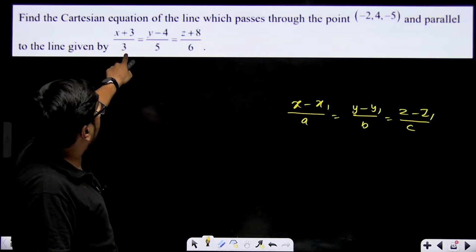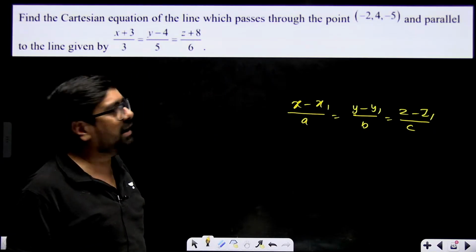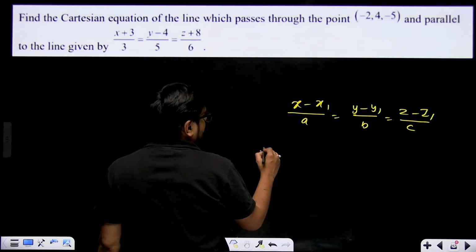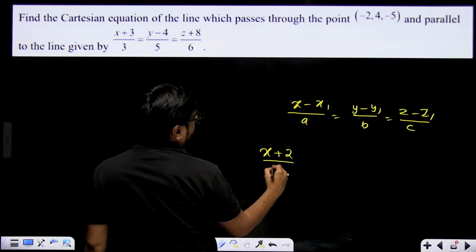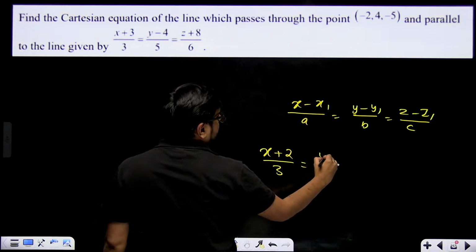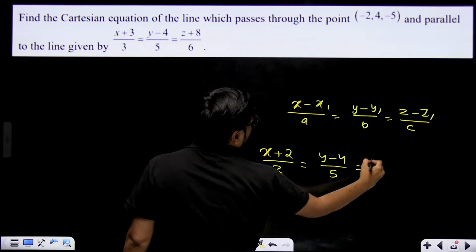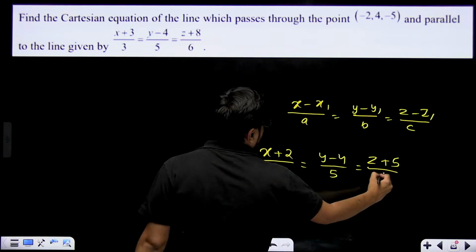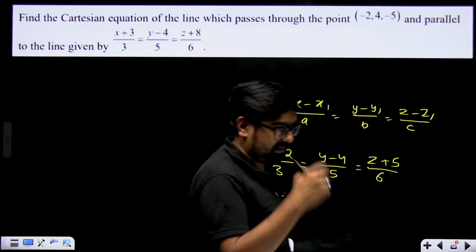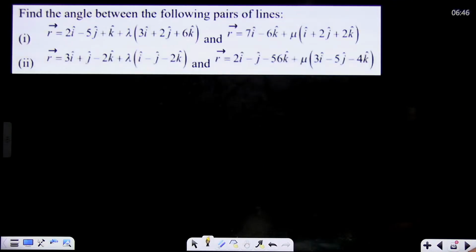That means direction ratios can be 3, 5 and 6, and it is passing through minus 2, 4 and minus 5. So x minus x1, that means x minus minus 2, that means x plus 2, divided by the direction ratio I'll take from here, equal to y minus 4 divided by the direction ratio I'll take from here, equal to z minus minus 5, that means z plus 5 divided by the direction ratio I'll take from here, that means 6. Okay, so this is how it is done in 3D.